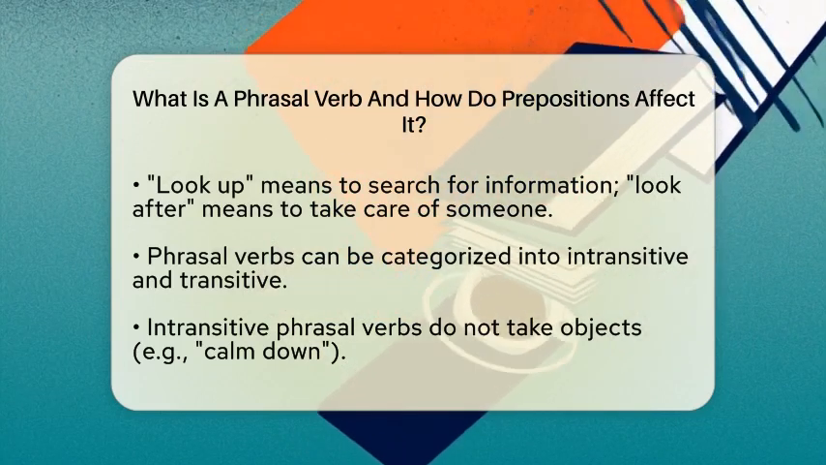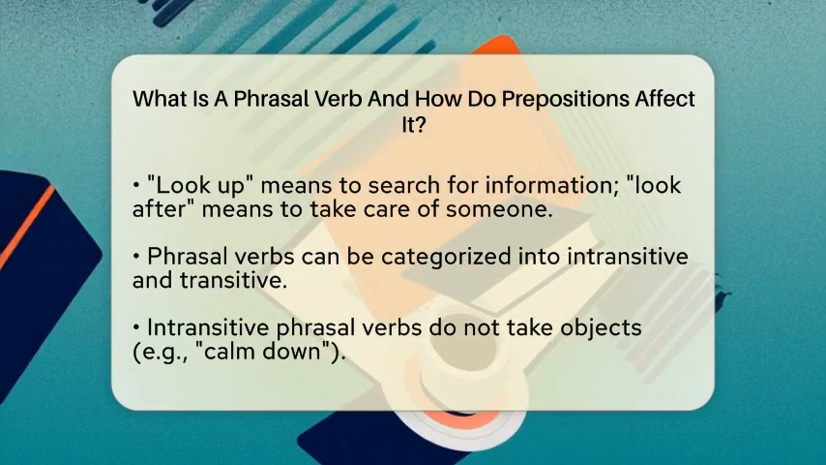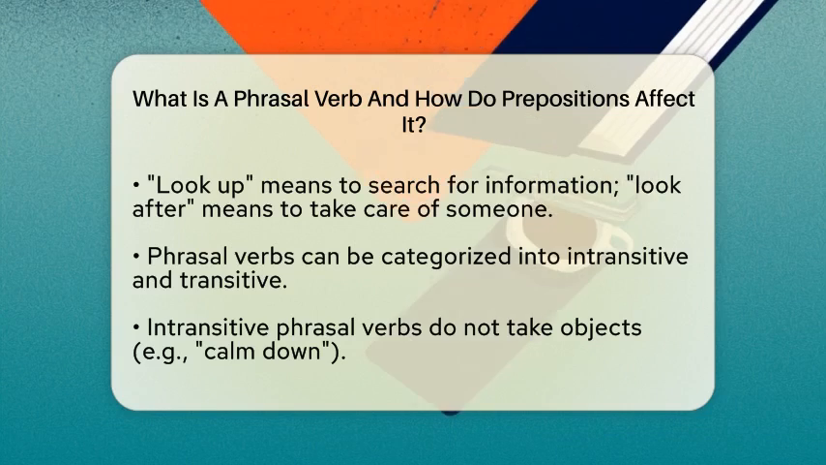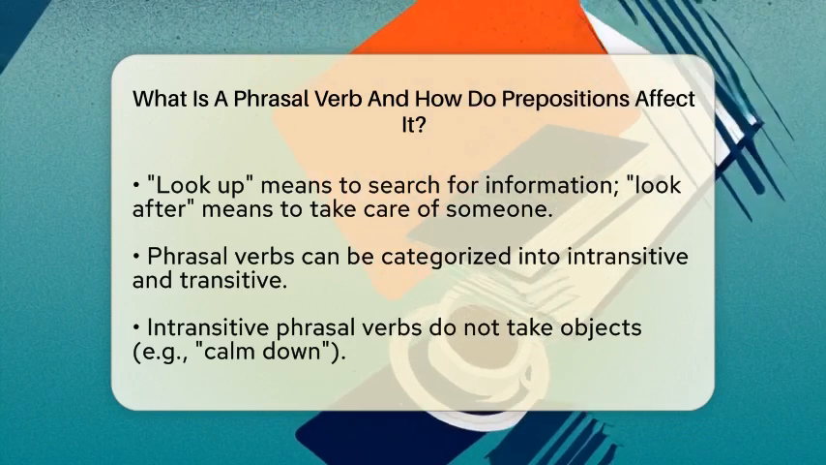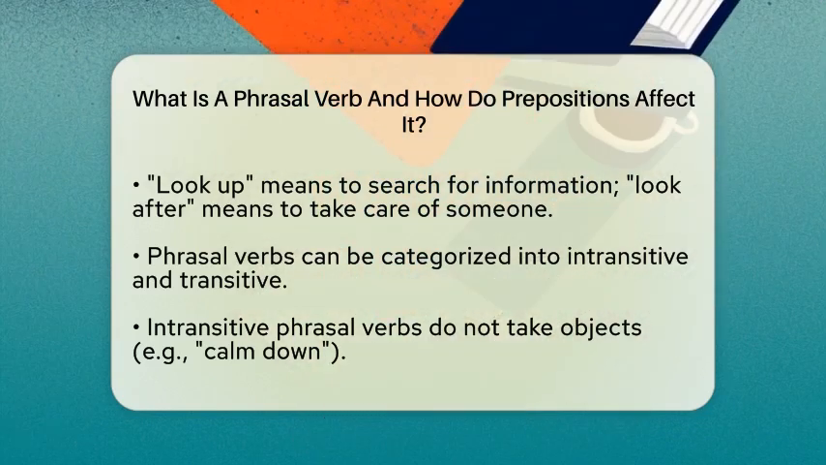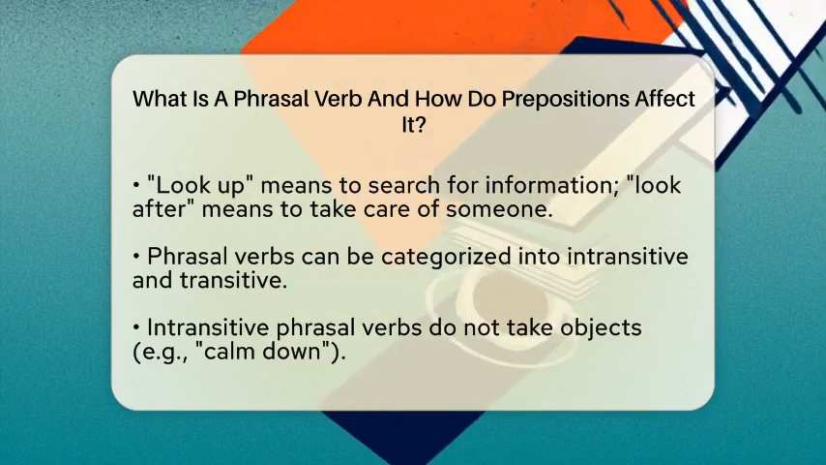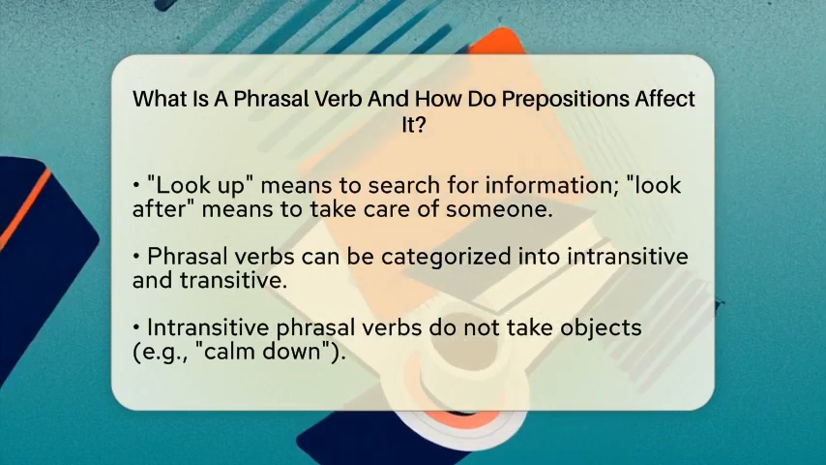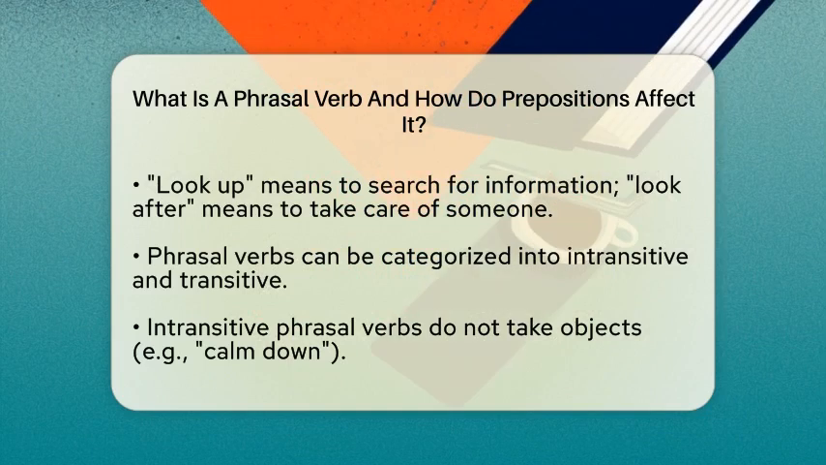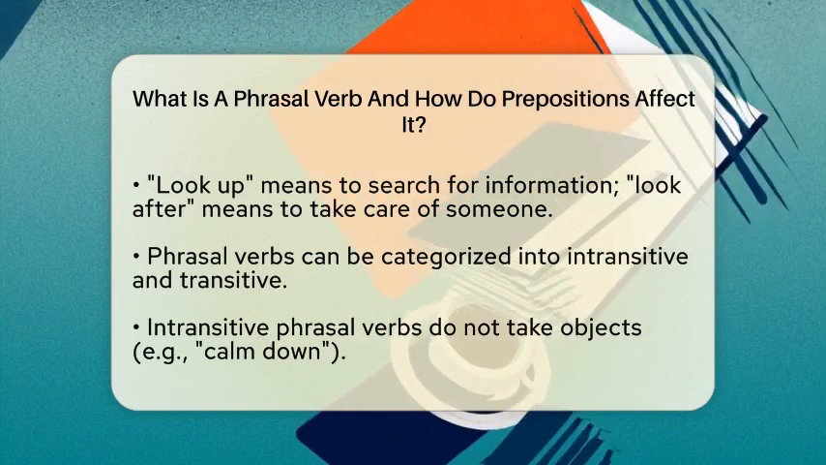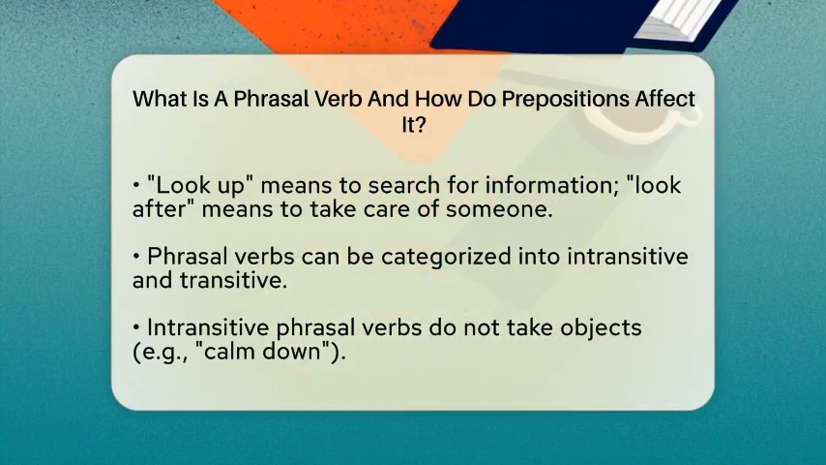Phrasal verbs can be categorized based on their structure. Intransitive phrasal verbs do not take an object. For instance, calm down means to become calm, with down modifying the verb calm. On the other hand, transitive phrasal verbs take an object and can be either separable or inseparable.